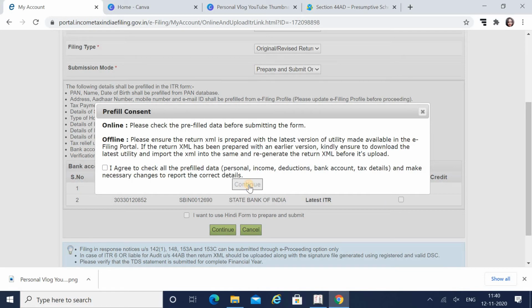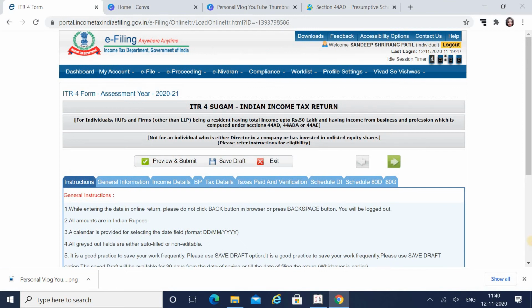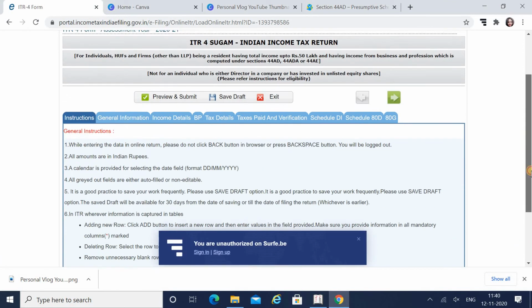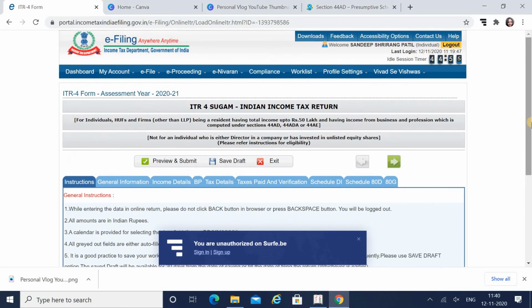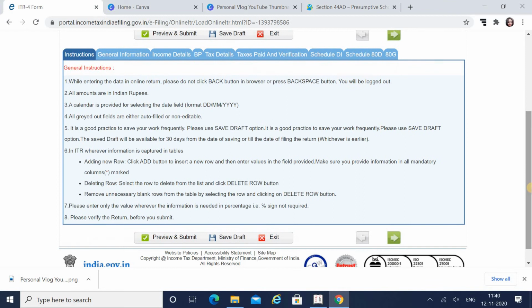Press on I agree and then continue. Again, I would like to tell you the benefit of filing online is that you don't have to download the ITR form from the utility, and you don't have to fill up all the details. Many of the details you submitted in your income tax return last year get merged in this current return also. Now you will get a rough idea of how you have to file your income tax return, and that too in online mode.